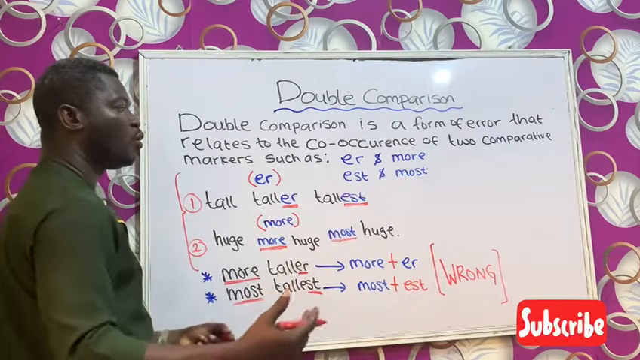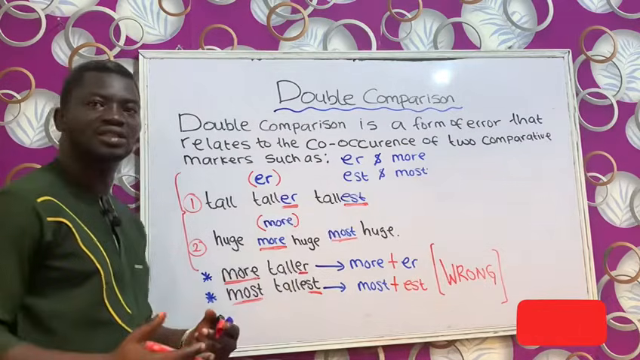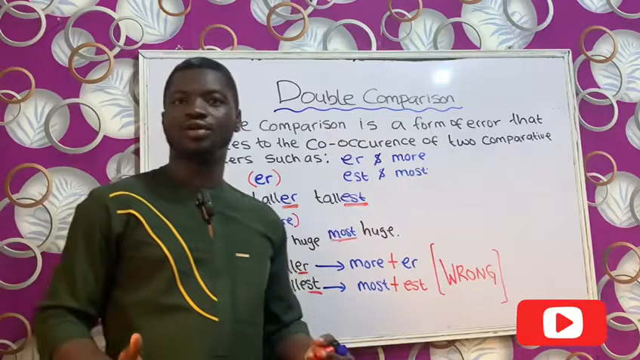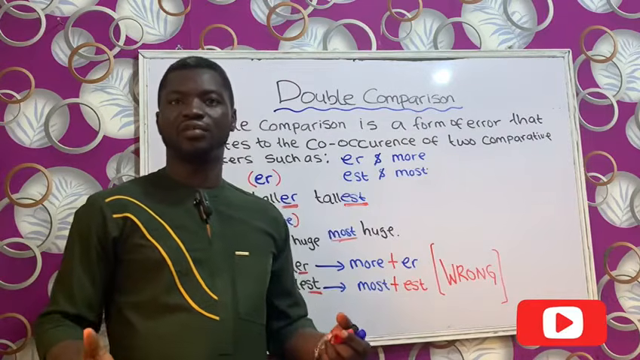Now, what do we mean by double comparison? And let's even ask the question: is double comparison in any way correct? You see, double comparison is an inappropriate expression. It's a form of error.